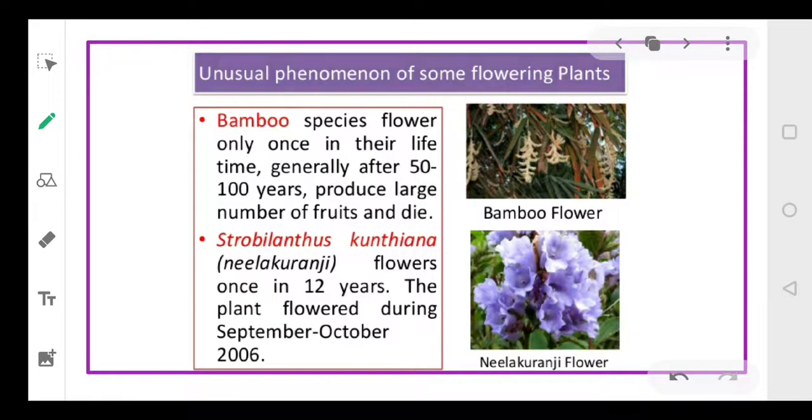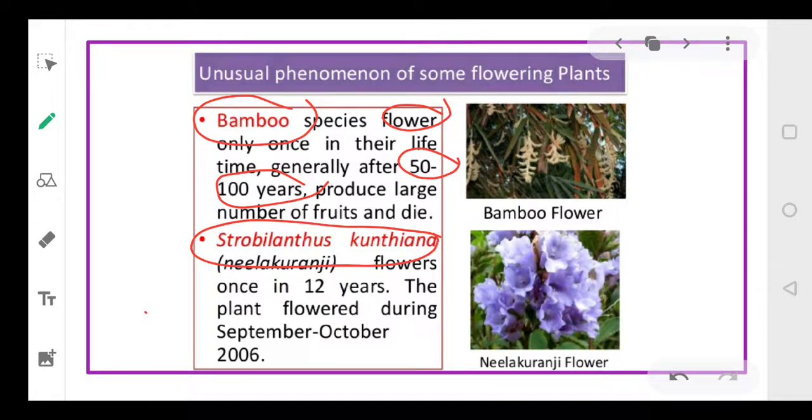Now there are two special plants that you need to specially observe. These are exceptional plants. Bamboo plant, right? This plant flowers only after 15 to 100 years, and it produces a large number of fruits, and then it dies. So bamboo gives flowers after around 15 to 100 years, and then it will give a lot of fruits, and then it will die.